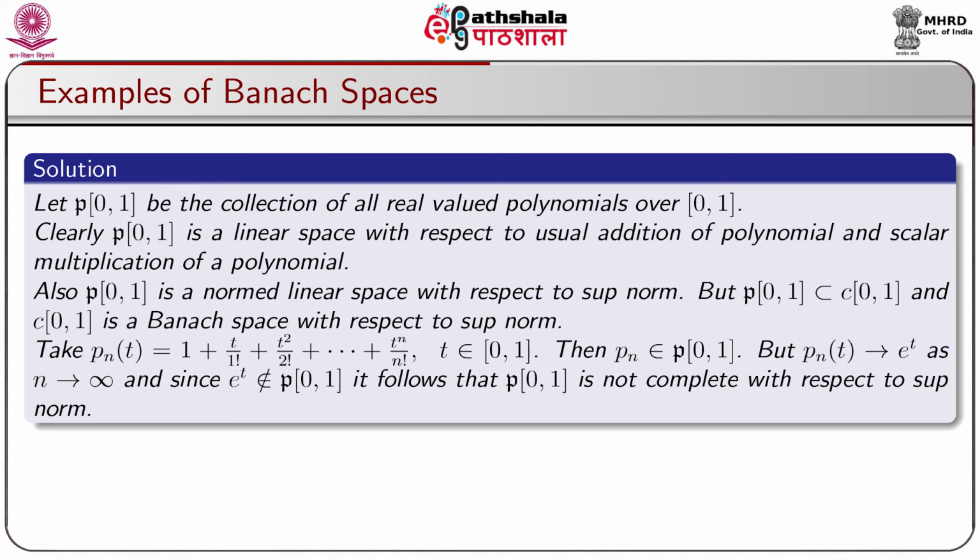Take Pn(t) as a polynomial like this, that is, Pn(t) is equal to 1 plus t by factorial 1 plus t square by factorial 2 plus dot dot dot plus t to the power n by factorial n, where t belongs to [0,1]. Then Pn belongs to curly P[0,1], but Pn(t) goes to e to the power t as n tends to infinity, and since e to the power t does not belong to curly P[0,1], it follows that curly P[0,1] is not complete with respect to sup norm.